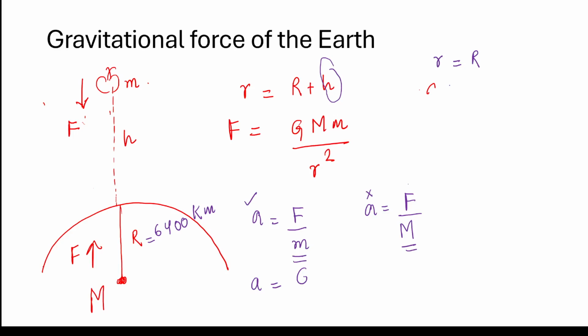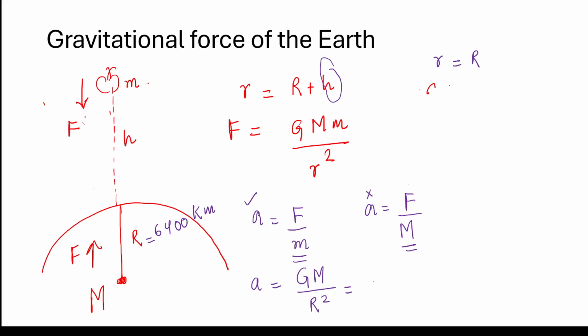So G is a constant, the gravitational constant. M is the mass of Earth, which is constant wherever you go. The mass of Earth is not going to change. R is the radius of Earth, which is also constant. So if the distances are very close to Earth, this value here is what you know as gravitational field strength or acceleration due to gravity.